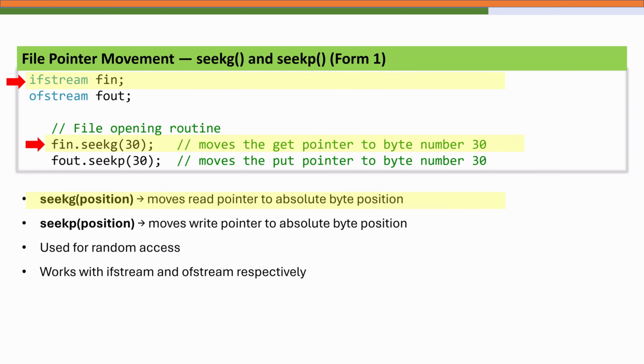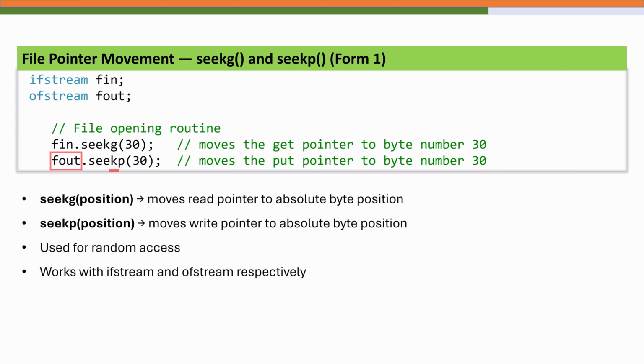So the G in the seekg function stands for get, and it is used for input streams like ifstream to control where data is read from. Similarly, the P in the seekp function stands for put, and it is used with output streams like ofstream to control where the data is written to.